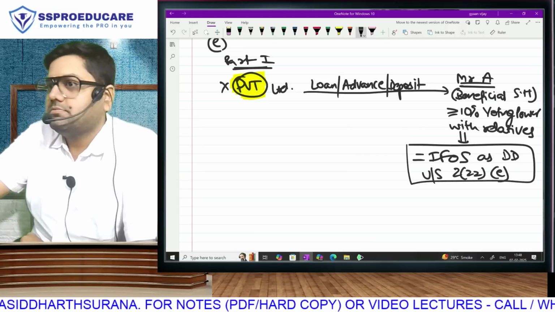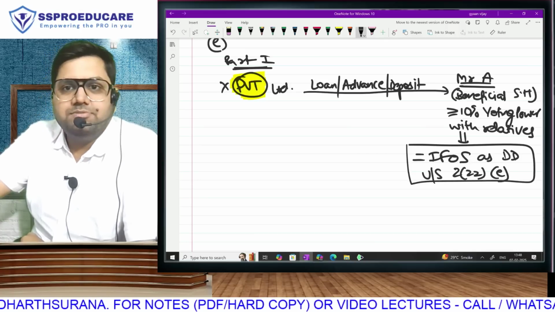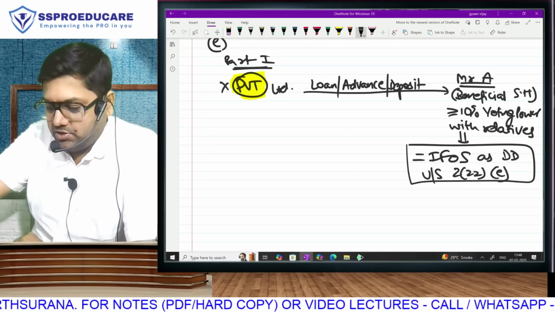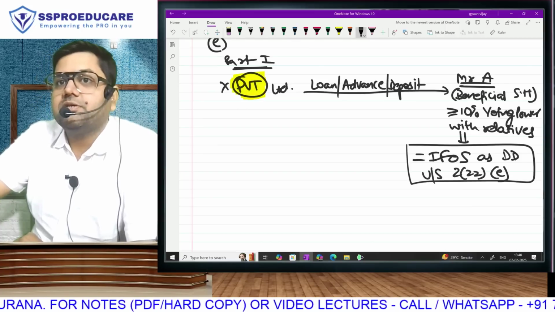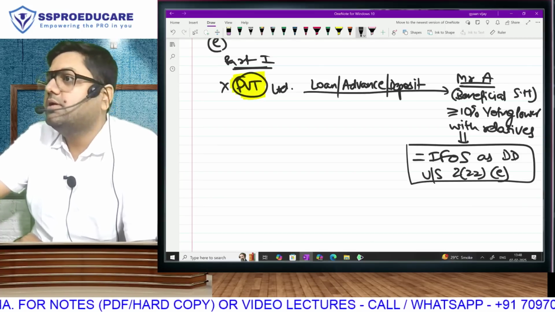Everyone? Absolutely clear? Loan, advance or deposit received by a beneficial shareholder from a closely held company.